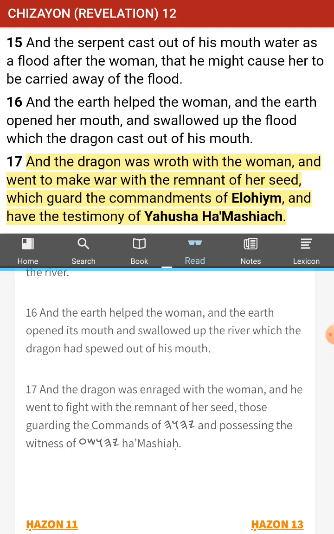So, does anyone have anything on this? No, not really. I mean, I think that the woman he was attacking, I think this is Hasatan attacking Yahuwah's people, and then he's attacking his people in the future as well. Yeah. I think the woman was like something that started these things, like the witness, and then she continued the people, like we are the seed of the people that kept and have the witness. Yeah, and that woman could all be spiritual.